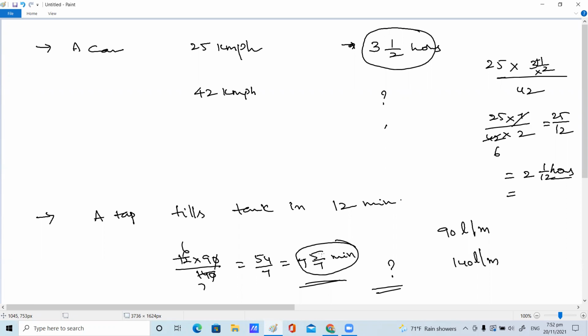Yes, next. There are many questions like that, children. We will go with a few more questions. A factory requires 126 machines to produce a given number of articles in 18 days. So how many machines, how many articles, how many days? That is the question, children.